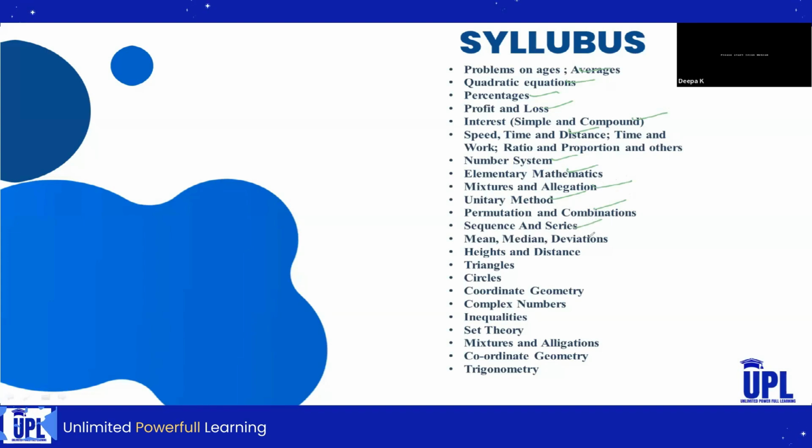And mean, median, deviation, and height, distance, and triangles and circles, coordinate geometry, and complex numbers, inequalities, set theory. And one more last topic, that is trigonometry. This belongs to the PU syllabus. Okay, so let us start with the first one.